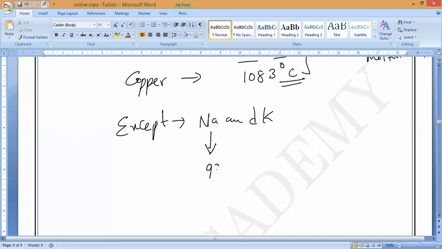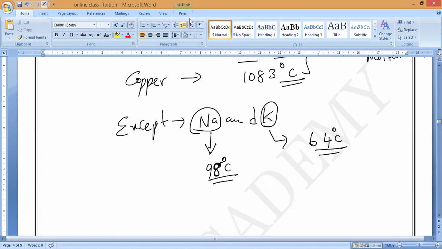How much? This is nobody knows. Every teacher, everybody will say only their exemption, but the temperatures nobody will say. In exam they will ask you, that is only remember. So potassium, if you take, is just 64 degrees Celsius. How much? Sodium is 98 degrees Celsius and potassium is 64 degrees Celsius.